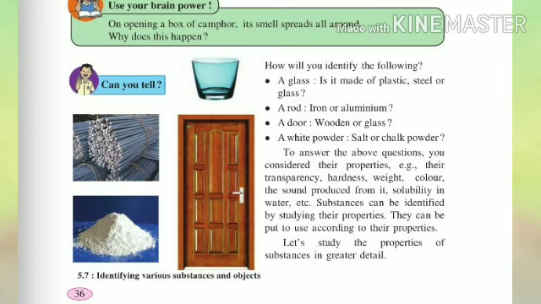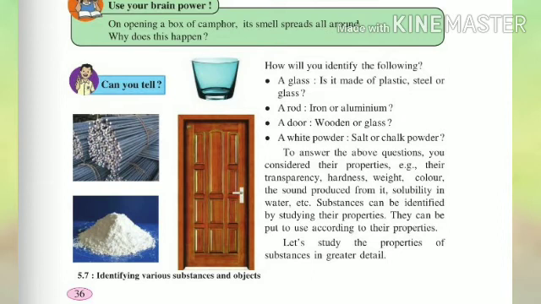In our last session I had asked you one question. On opening a box of camphor, its smell spreads all around. Why does this happen? I hope you all got your answers. Let me tell you the correct answer. When we open the box of camphor, its particles get diffused in air and they travel from one place to other through air. Hence their smell spreads all around.